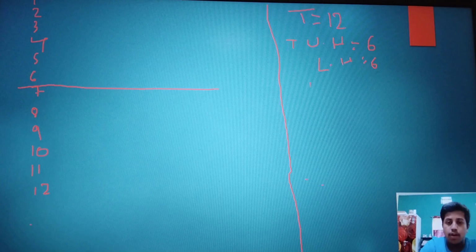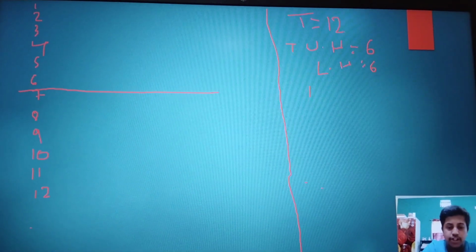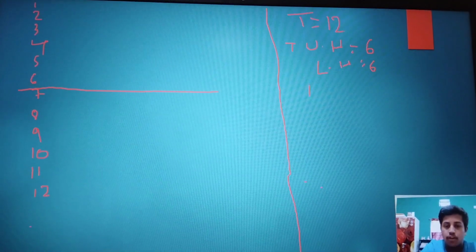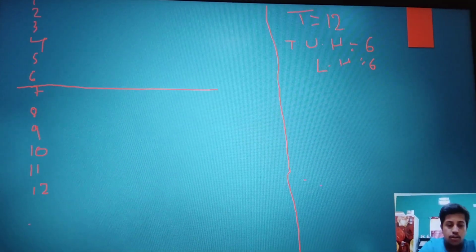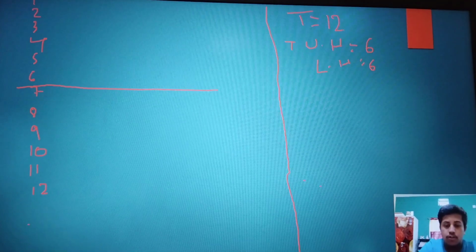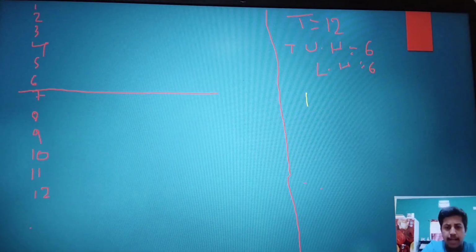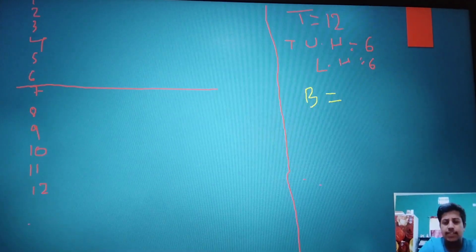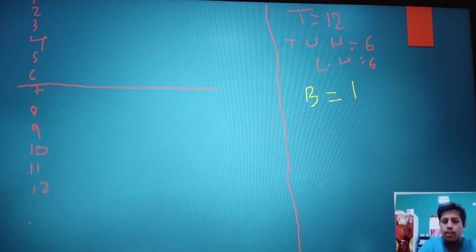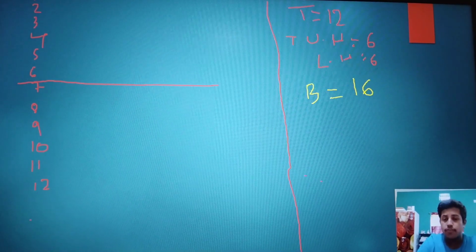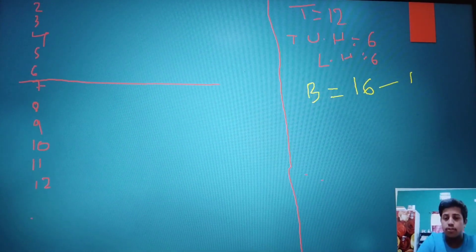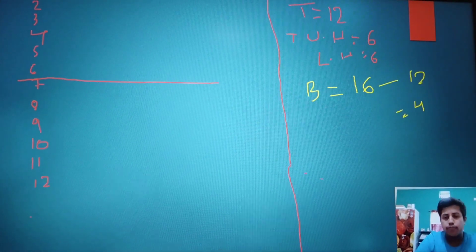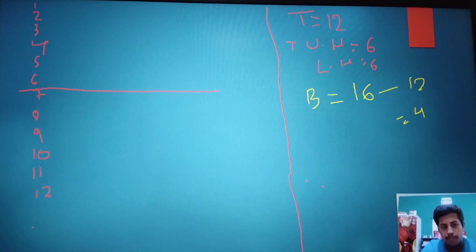Okay. Total number of byes. Let me change the color. Red only. So what will be the total number of byes? The next highest power of 2 after 12 is 16. 16 minus 12. So what will be the answer? It will be 4. Now see, 4 means 2 byes in the down, 2 byes in the up.